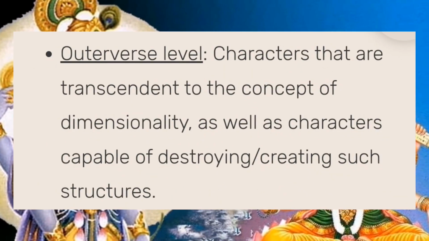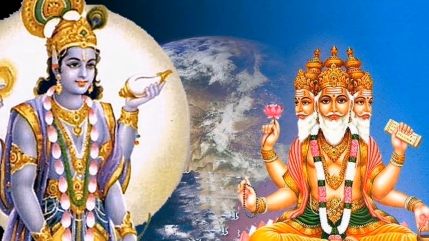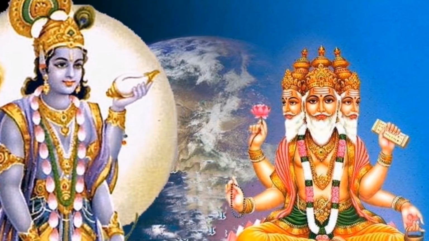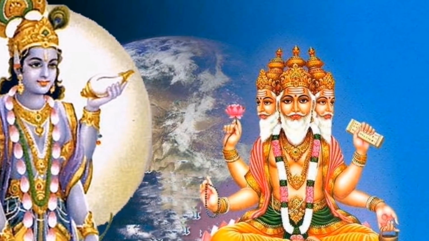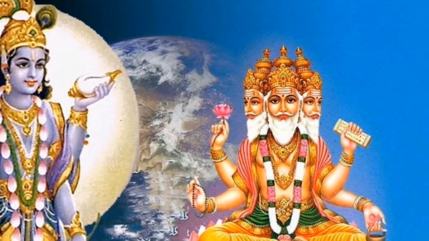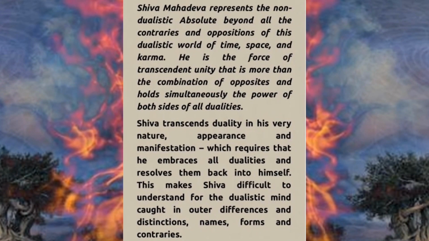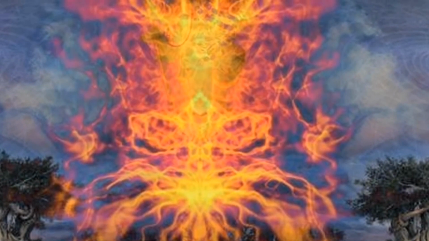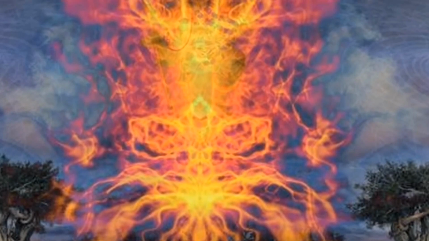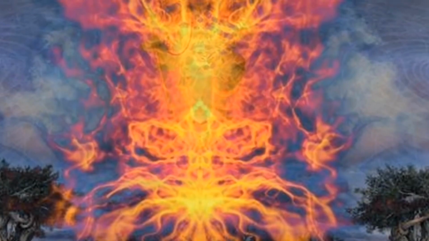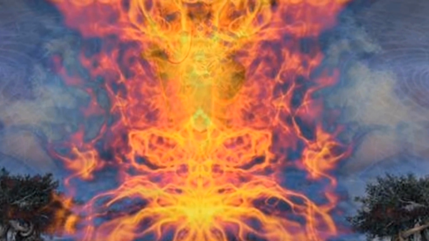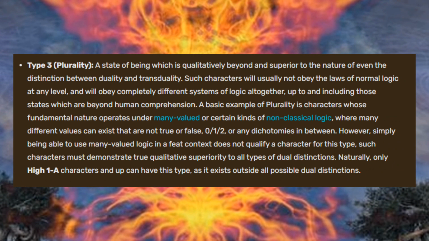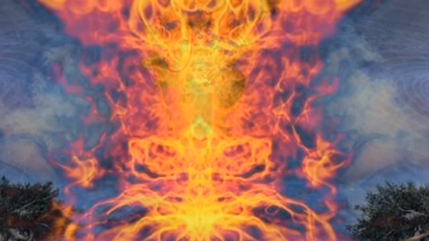thus getting it to outerversal. Now we need to understand why Shiva scales to high outerversal, right? It's a big jump. So just like all the other scalings I did for Sun Wukong, the reason why Shiva reaches high outerversal ranges is simply because he transcends all duality, non-duality, logic, and non-logic. Non-duality is just something that is beyond duality, and duality is of course two oppositions between each other, right? Type 3 plurality is basically just transcending the distinction between trans-duality and duality, which non-duality is beyond duality, which is what trans-duality is, thus of course qualifying for it.